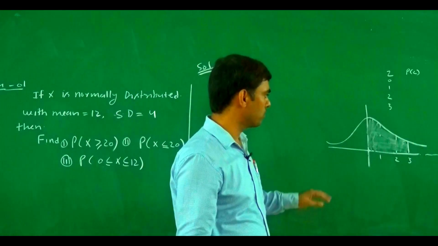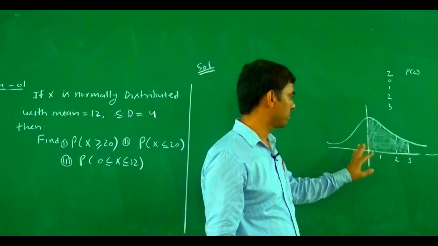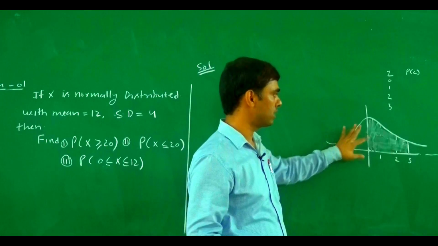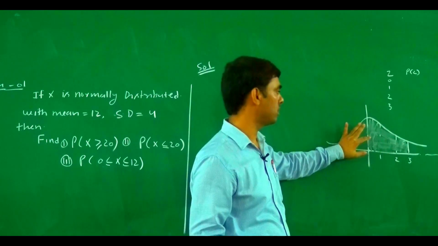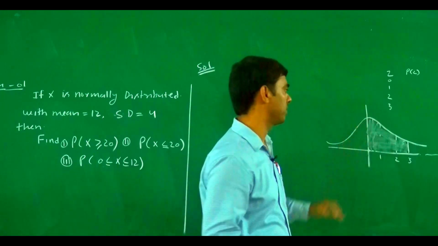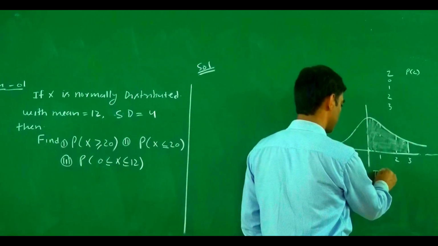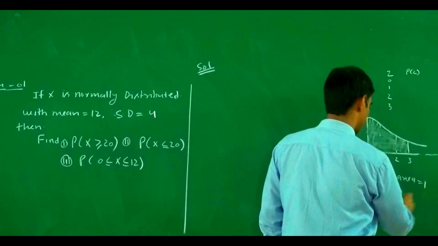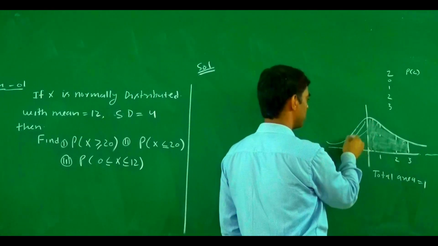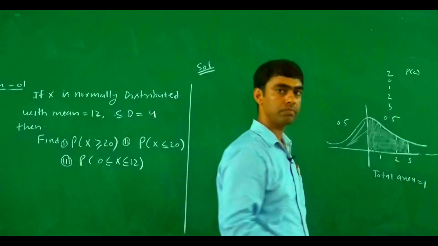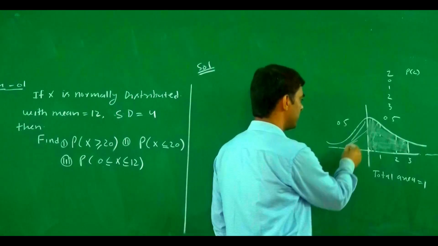To find the probability, we know that the distribution is symmetric. What is the area of this portion? It is 0.5. The total area is 1, so this half is 0.5, or 50%, and the other half is also 0.5.